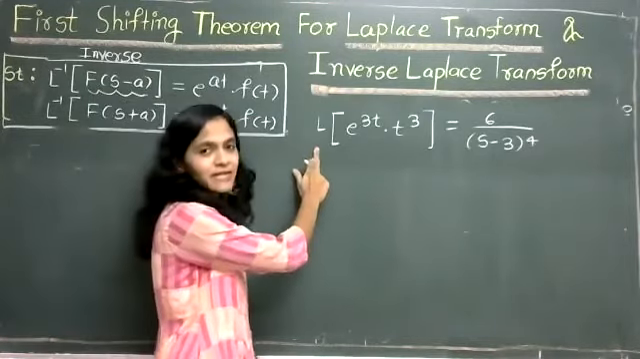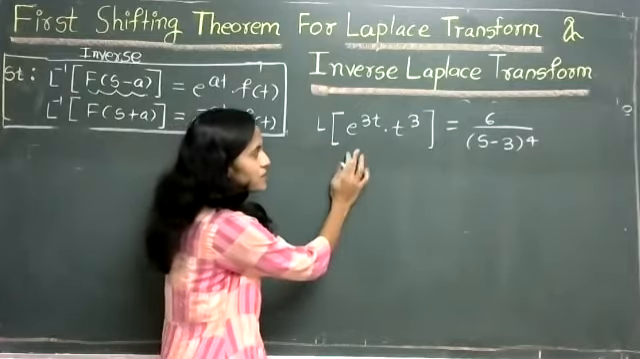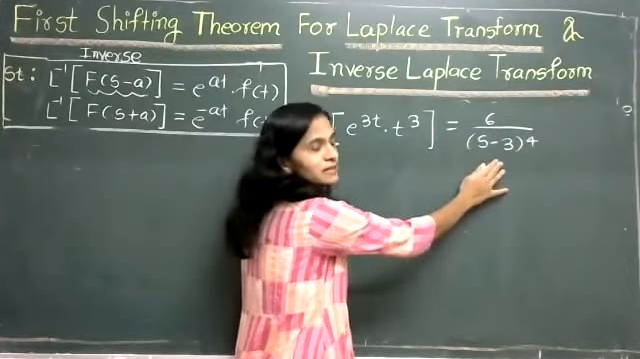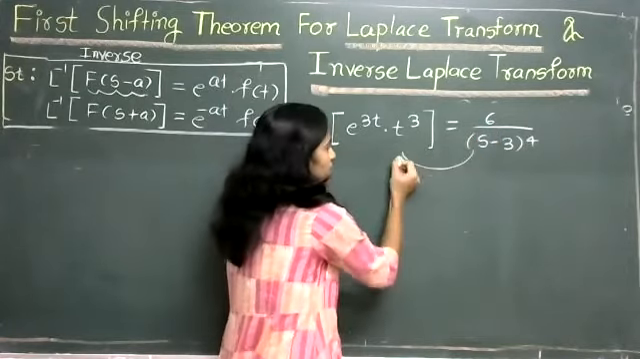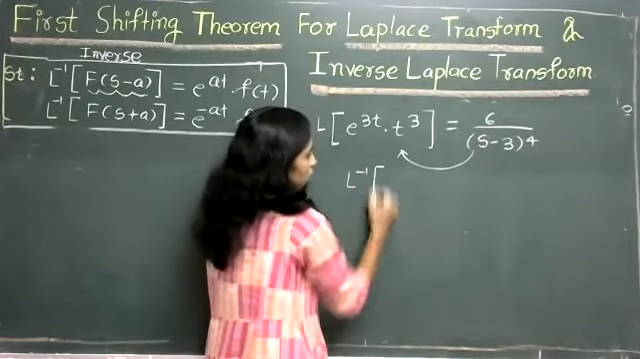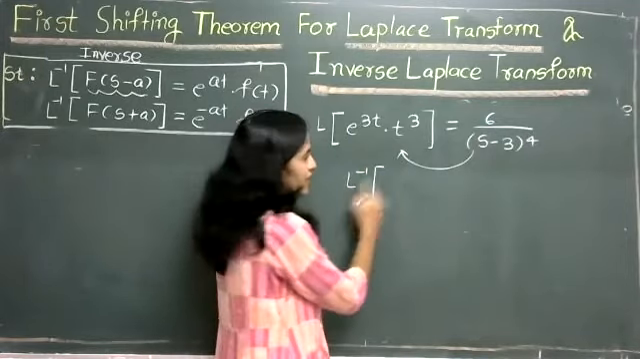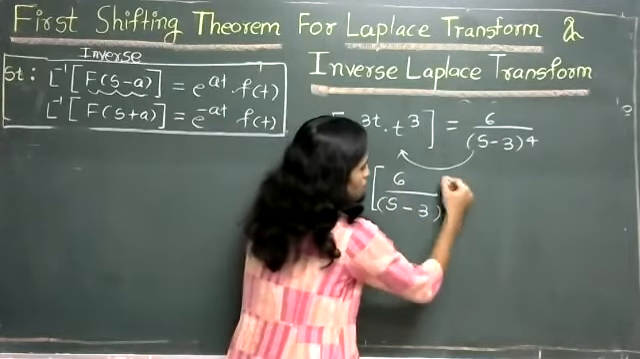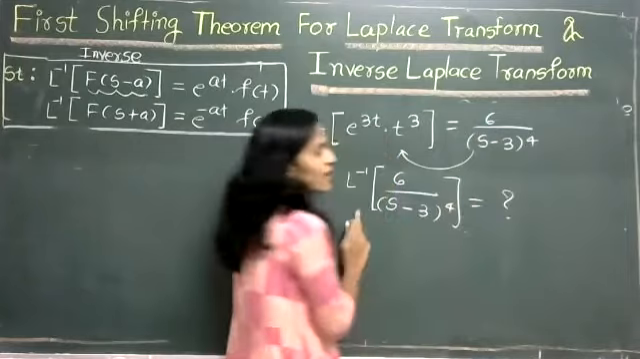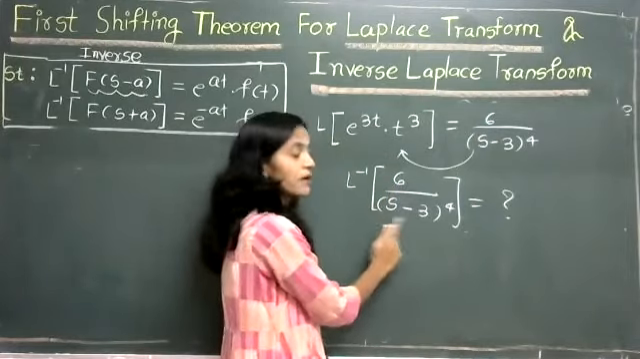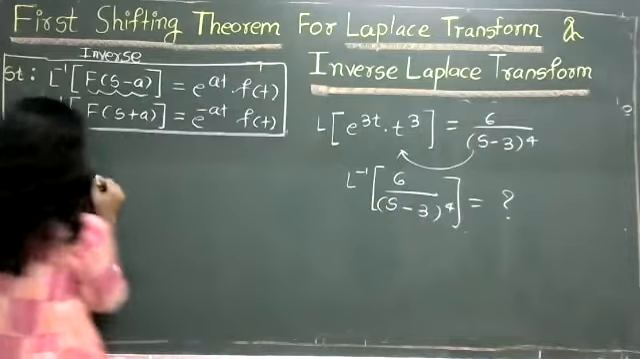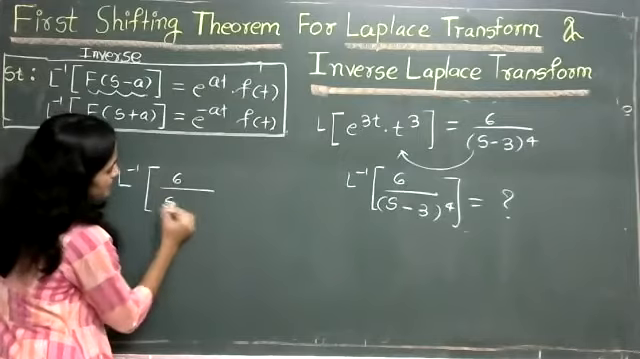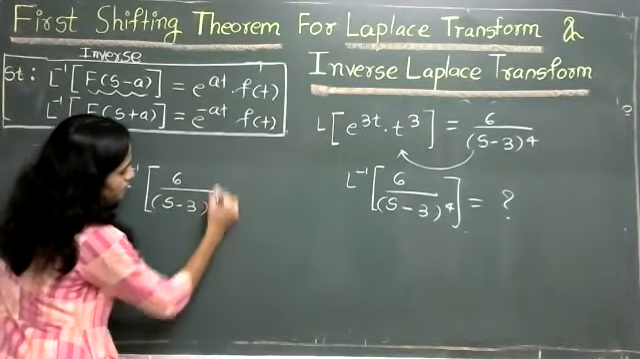We have seen the example for Laplace: Laplace of e raised to 3t into t cube, we got the answer as 6 upon s minus 3 raised to 4. The same example we are going to solve by inverse. So here we want to find the value of L inverse of 6 upon s minus 3 raised to 4.